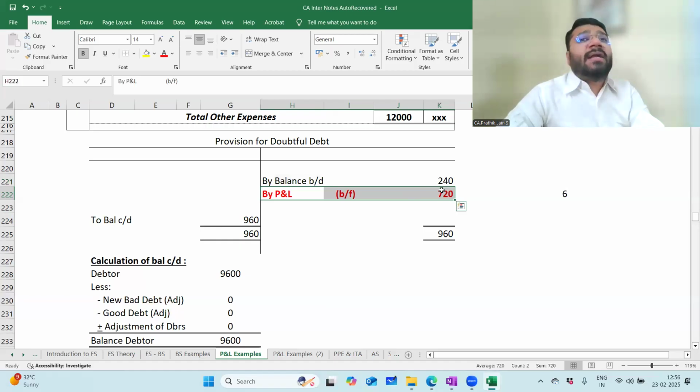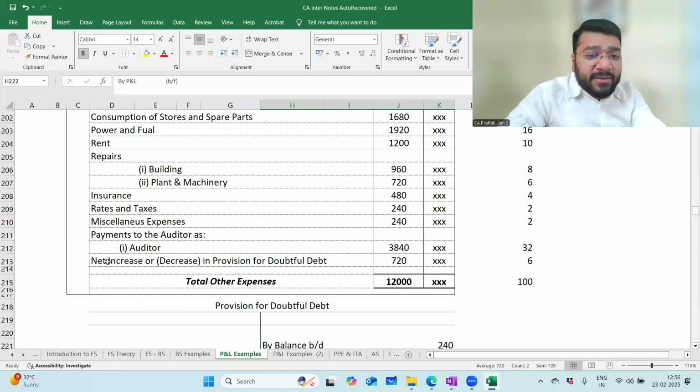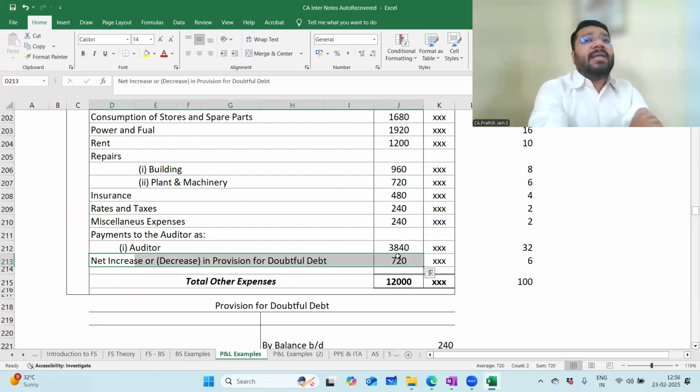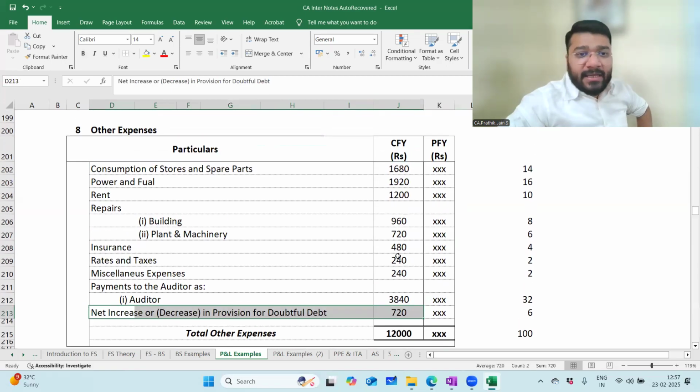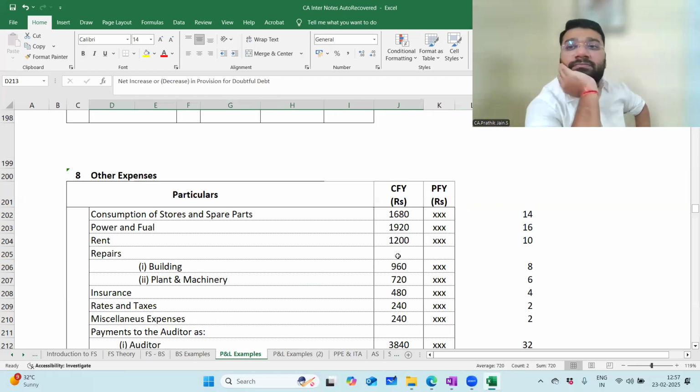So here by P&L 720. So this is the provision of current year. Where do you classify it? Under other expenses category. So net increase or decrease in provision 720 will come to your other expenses. Any problem?